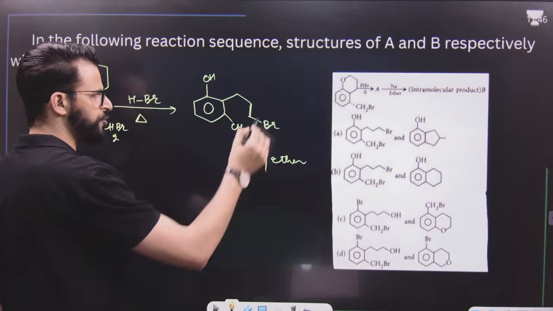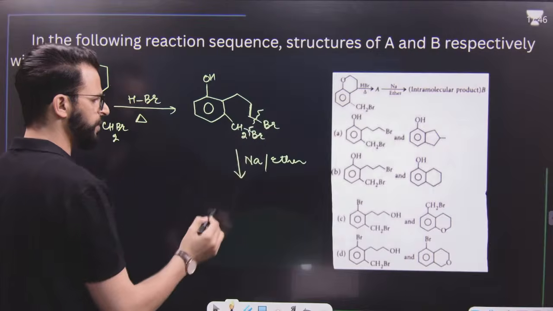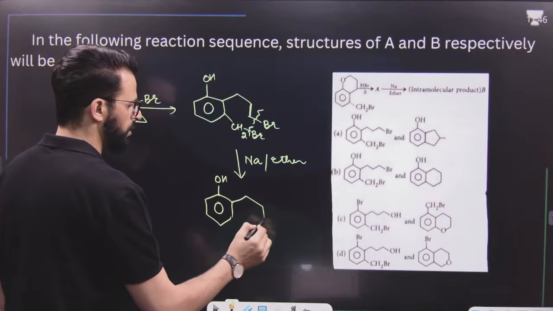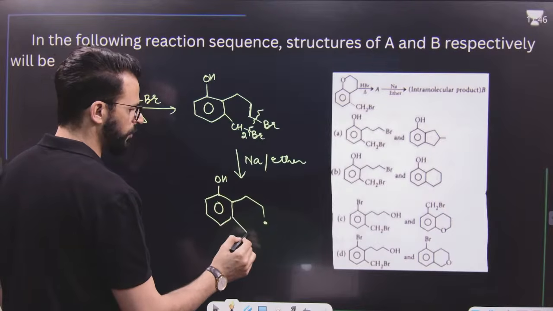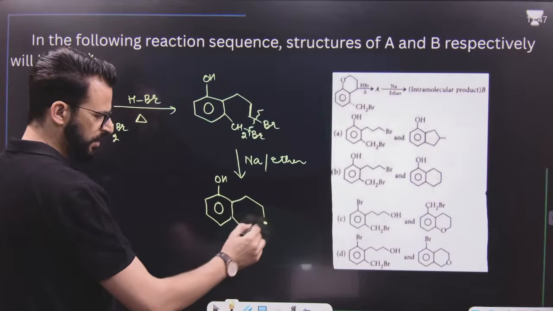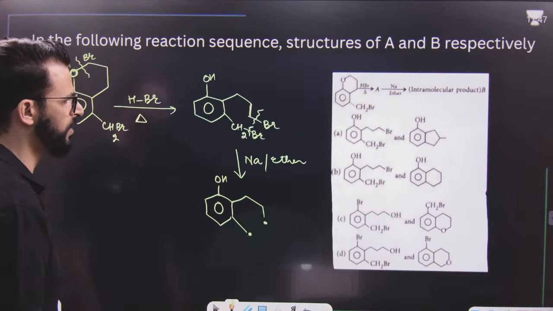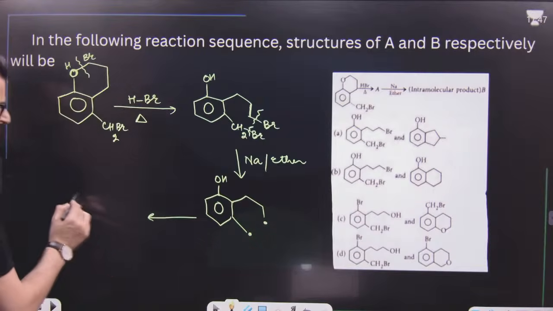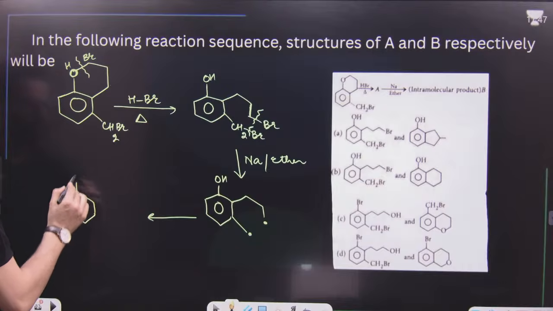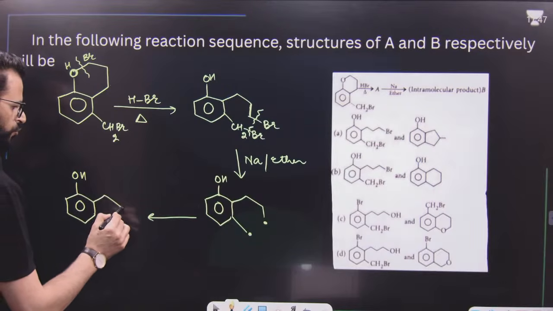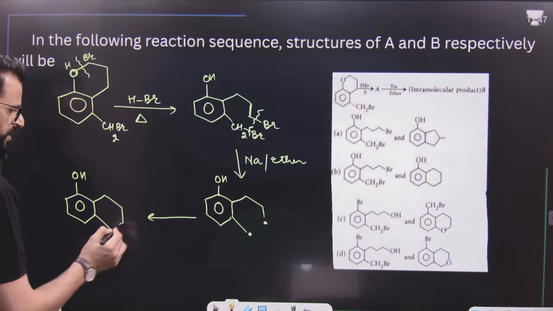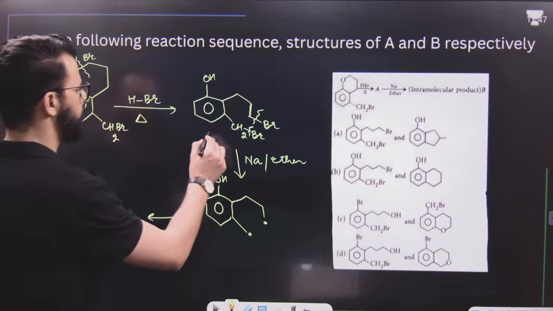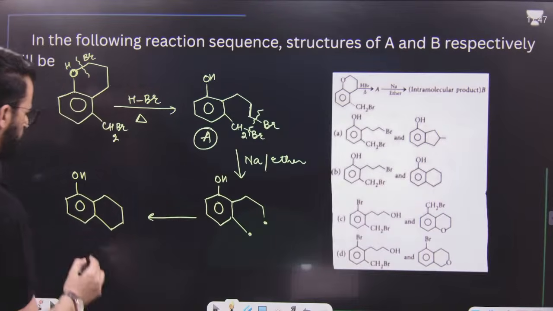Whenever C-X bond is there and sodium is there, just try to break these bonds. When you break these bonds, what will happen, my dear lovely students? It will form a radical over here and a radical over here. These two radicals will combine together. Yes or no? When they combine together, they form a ring, 1, 2, 3, a 6-membered ring over here. So first it is this one. This is A. And this is intramolecular product, which is B.